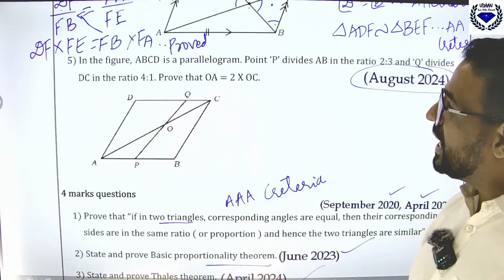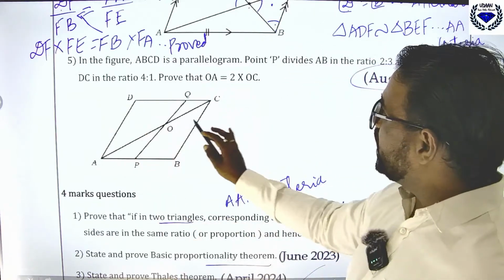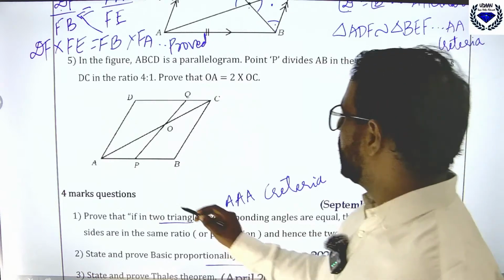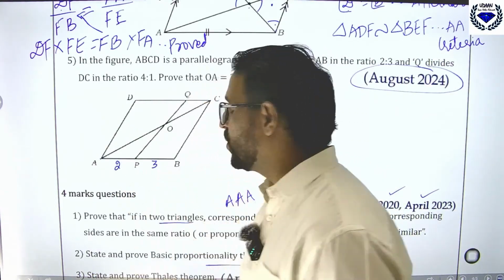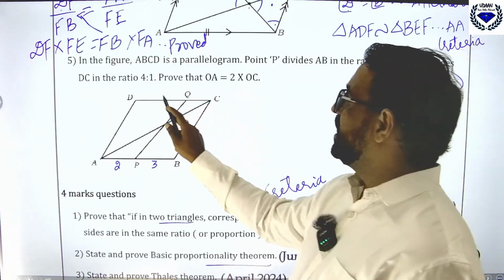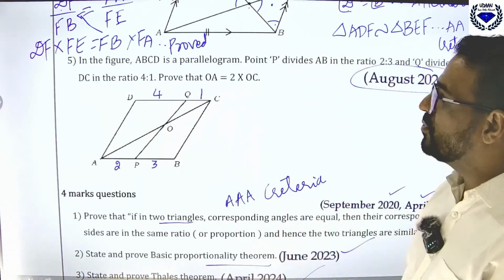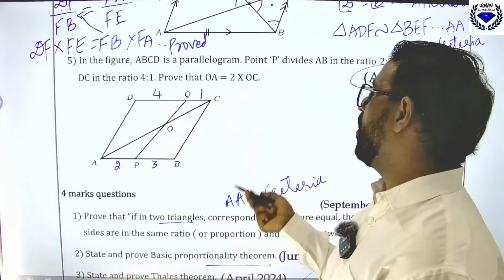In the figure ABCD is a parallelogram. Point P divides AB in the ratio 2:3. And Q divides DC in the ratio 4:1. Prove that OA equals twice OC.